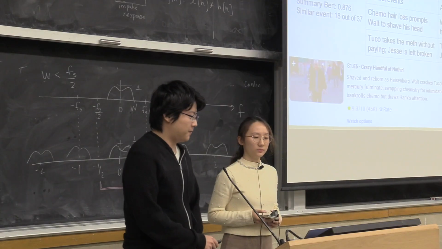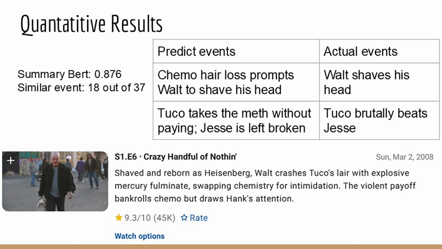Here's a presentation of quantitative results of predicted episode 6 of Breaking Bad. The summary per score is 0.876, and there are 18 similar events out of 37 predicted events, which is suspiciously high. So we looked into those similar events and found some almost identical to the actual events. We think the most likely reason is that, since Breaking Bad is a well-known TV show, the prediction agent is referring to the actual episode 6 when producing the output.